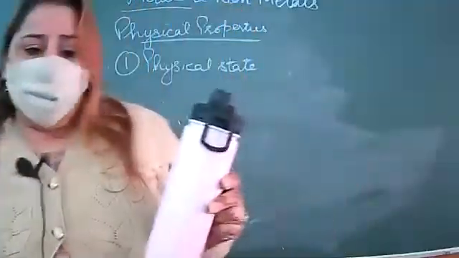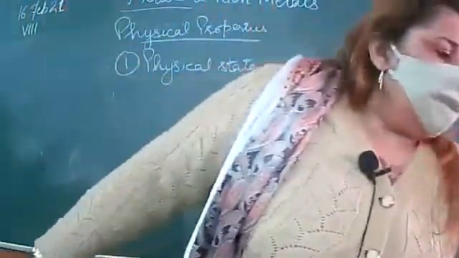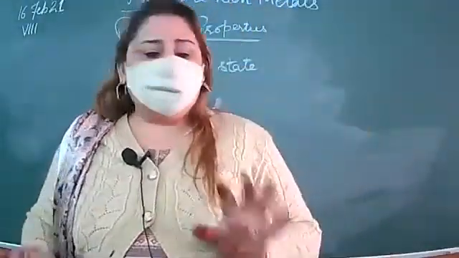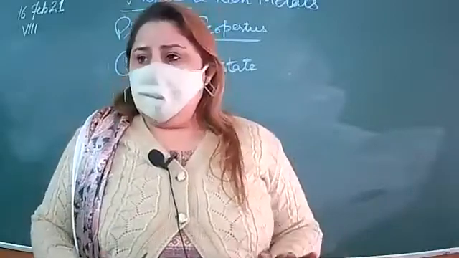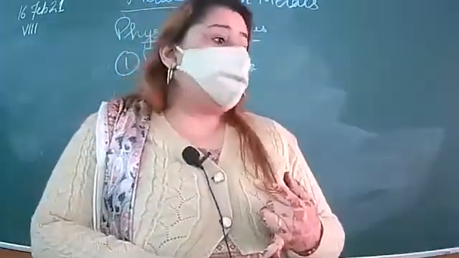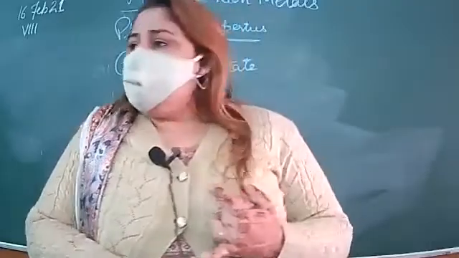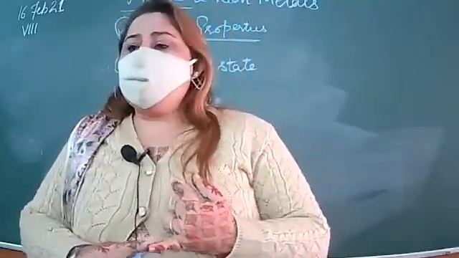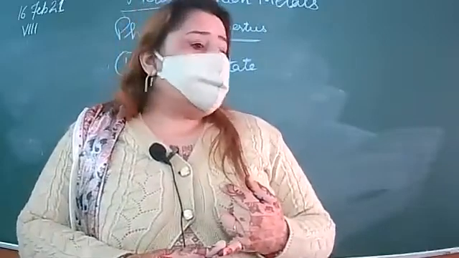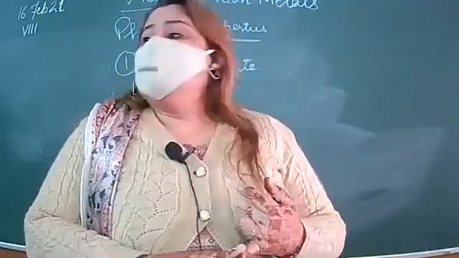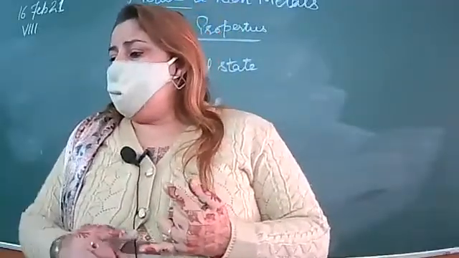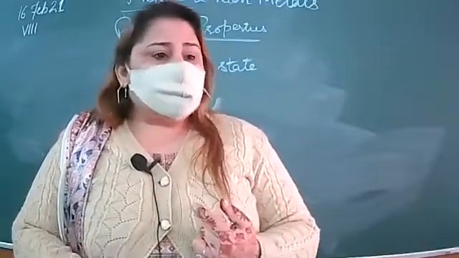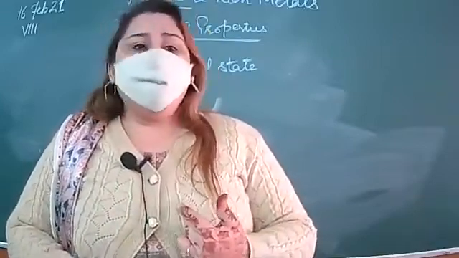So what is the physical state? It means metals exist in the solid state. Metals are solid, except mercury. Mercury is a metal that exists in the liquid form. Where have you seen mercury? In a thermometer. Close this book. Metals are solid except mercury, which is in the liquid form.